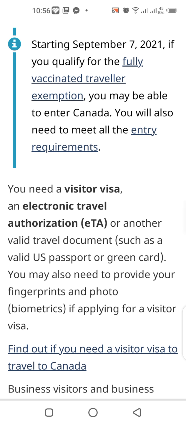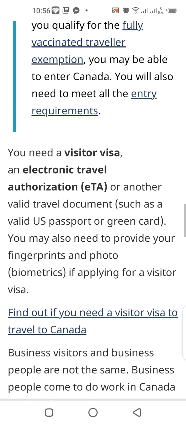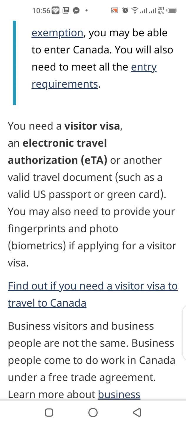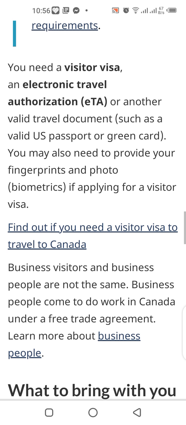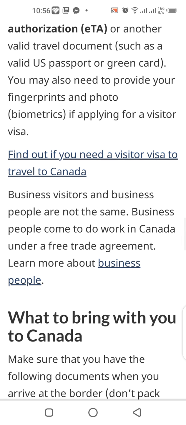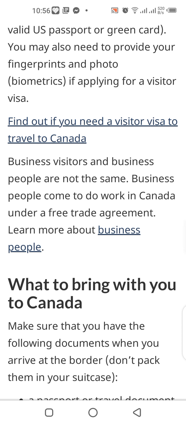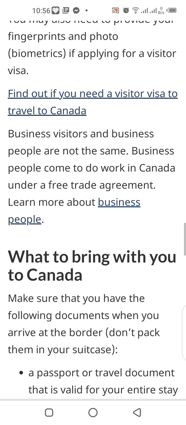You need a visitor visa and electronic travel authorization (eTA), or another valid travel document such as a valid US passport or green card. You may also need to provide your fingerprints and photo (biometrics) if applying for a visitor visa. Find out if you need a visitor visa to travel to Canada. Business visitors and business people are not the same. Business people come to do work in Canada under a free trade agreement.